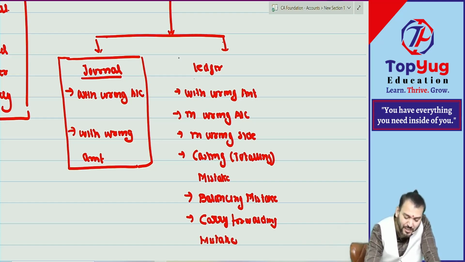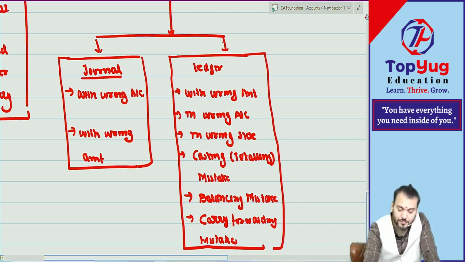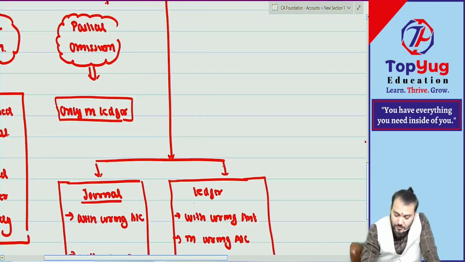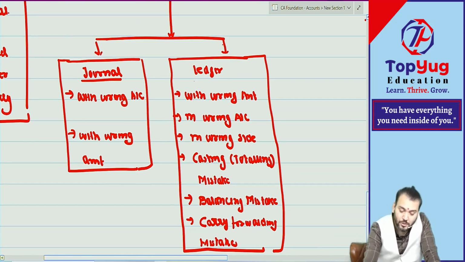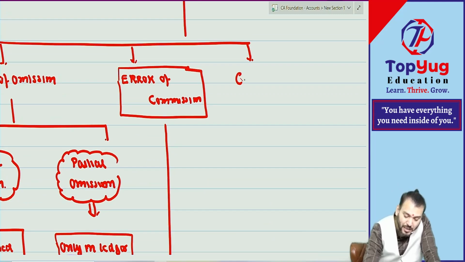I am just identifying what can be the mistake. Once you understood what can be the types of mistake, then only we can understand how to rectify that. Correct. This you understood. Then last error, this much you have written. So first is error of omission, second is error of commission. The last one is known as compensating error. Compensating error means what?